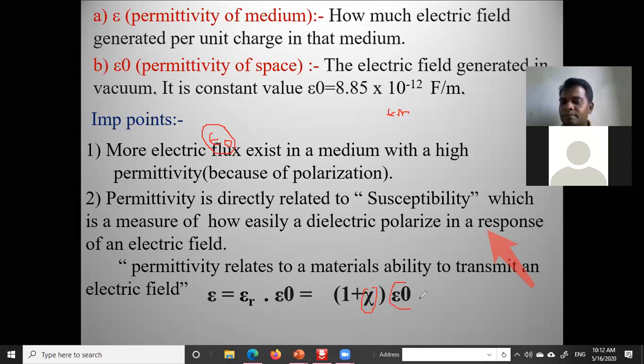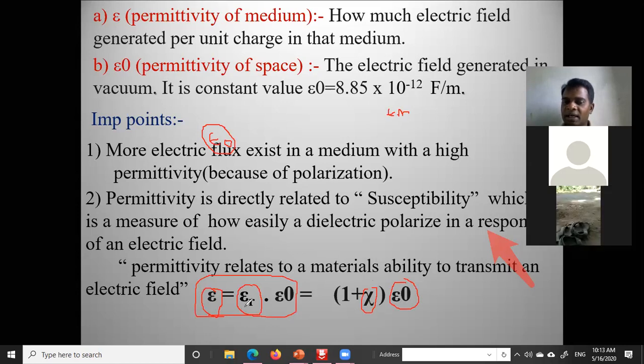Epsilon naught is the permittivity of the free space. Epsilon is the permittivity of the medium. Epsilon r is the relative permittivity. This is the relation between the permittivity of the medium, the permittivity of the vacuum, and the relative permittivity.